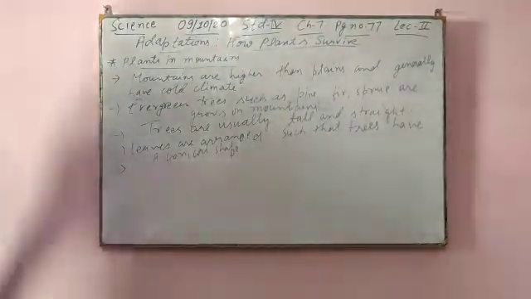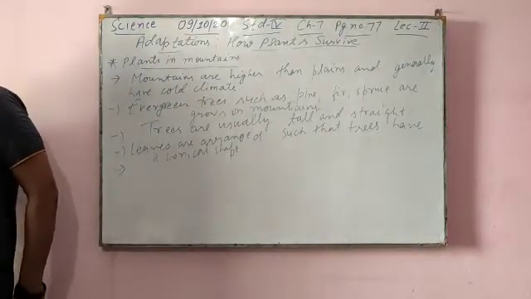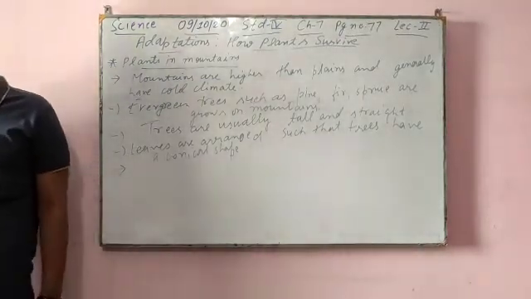The trees have waxy needle-like leaves to ensure that snow does not collect on them and also to prevent loss of water.